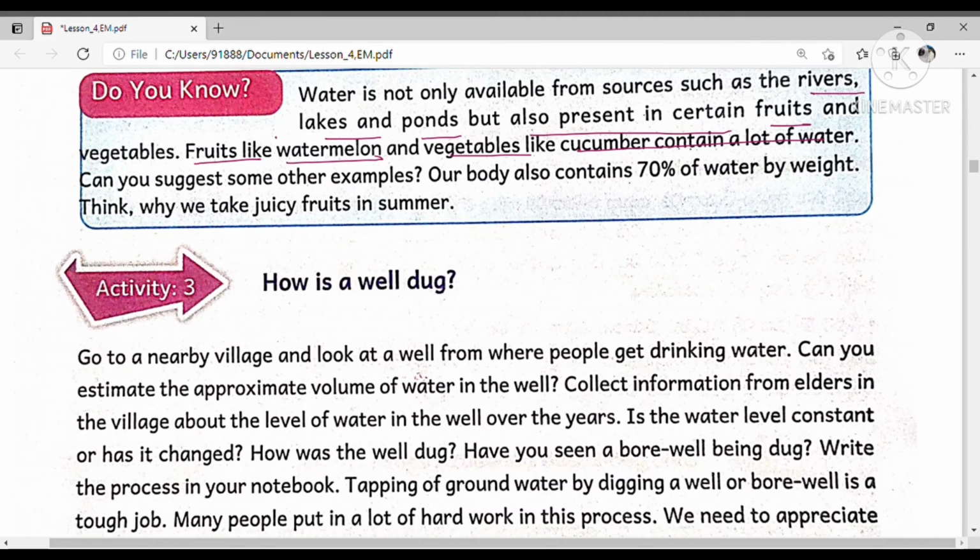Can you suggest some other examples? Do you know not only watermelon and cucumber contain water? Some fruits like papaya, tarbuja, citrus fruits like sweet melon, sweet lemon, lemon, oranges, and mango also contain a lot of water. Even our body contains 70% water by weight. So think why we take juicy fruits in summer. We get water from the fruits also.